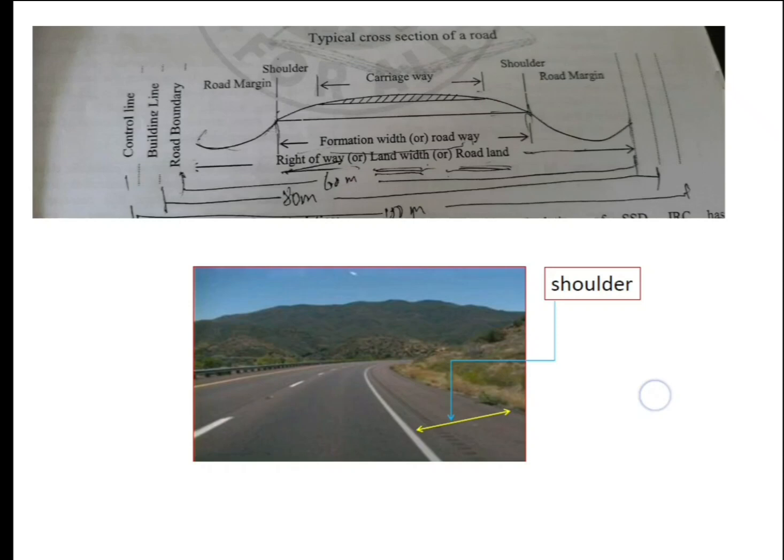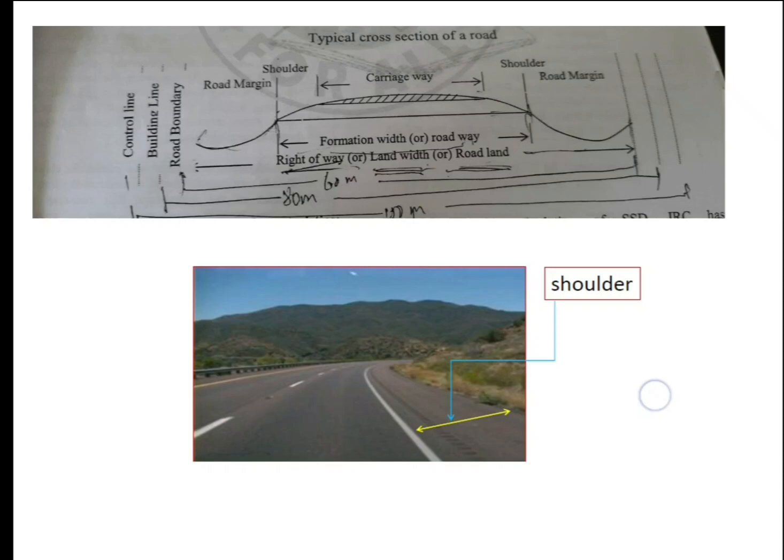While providing these shoulders, they should have sufficient load bearing capacity even in wet weather, because vehicles travel on these shoulders during an emergency, so they should have good bearing capacity. And in rural roads there would be no curbs. In that case the traffic will usually use this shoulder like a carriageway only, so it should have sufficient load bearing capacity.